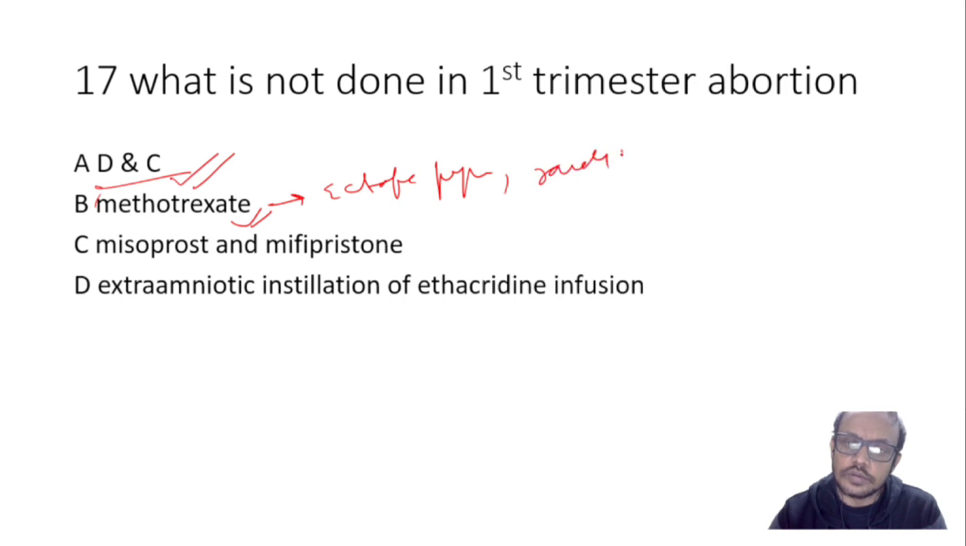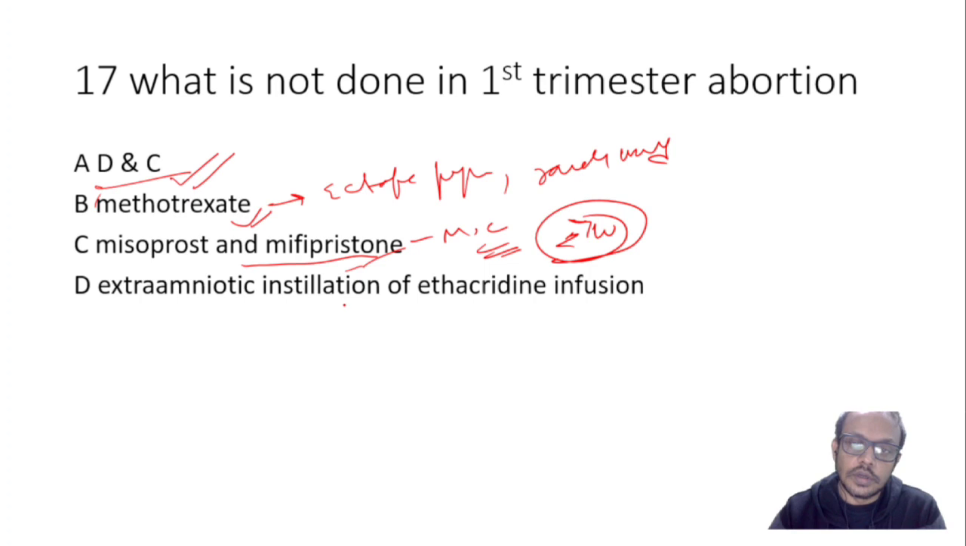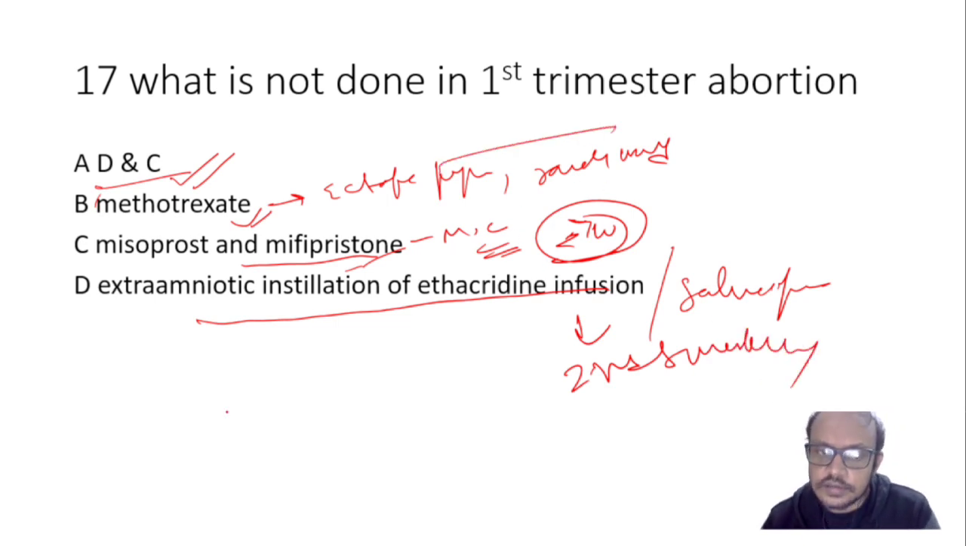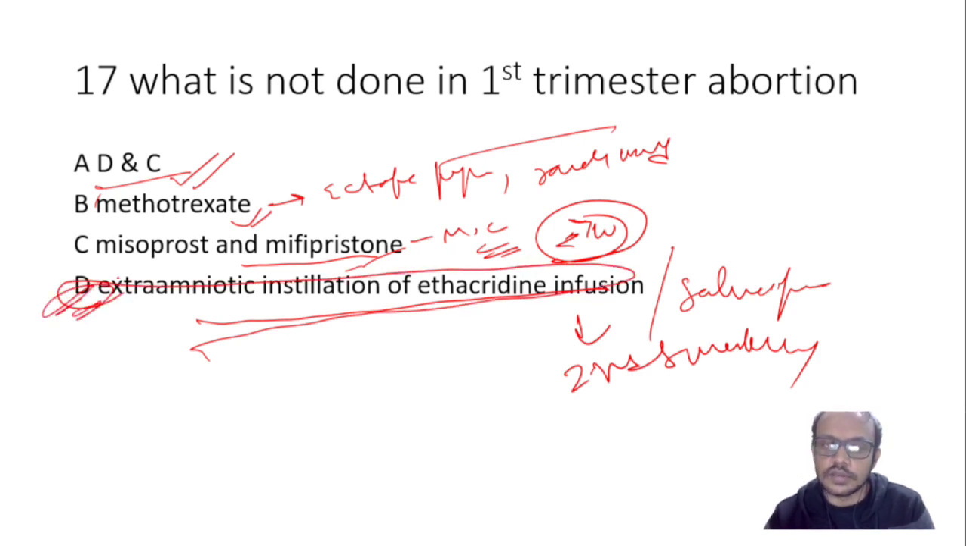Rarely used but used. Misoprostol and mifepristone are the most commonly used drugs in first trimester abortion, especially before 7 weeks. If it is less than 7 weeks, mifepristone is very good and the misoprostol success rate is very good. Extra-amniotic instillation of ethacridine infusion or saline infusion are given in the second trimester of the pregnancy. So what is not in the first trimester is extra-amniotic instillation of ethacridine infusion. This should be the answer.